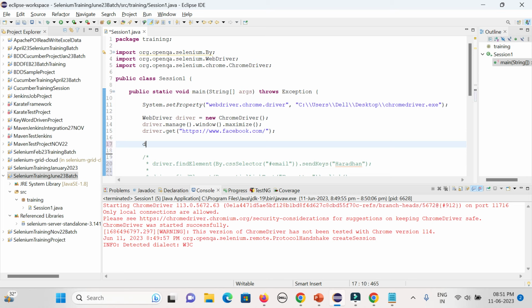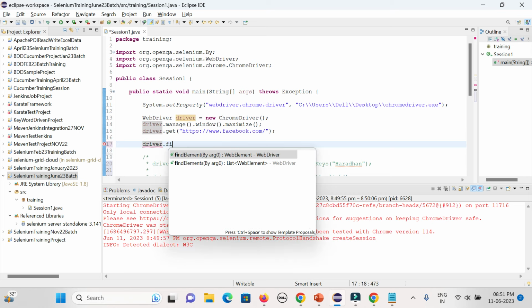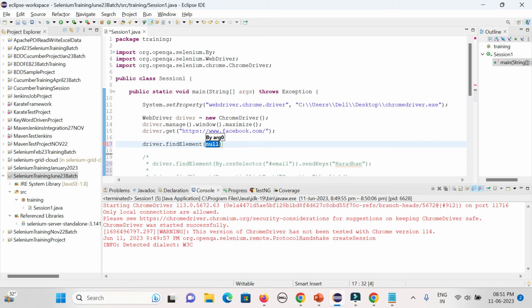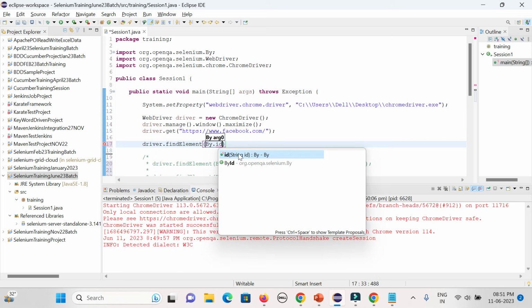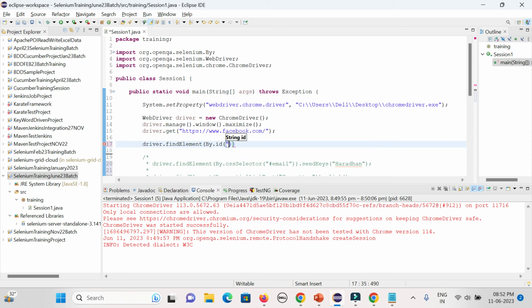So what I'll do is driver dot find element. You could see this is giving you an option called WebElement. The return type is WebElement, so I can store it in a WebElement. So findElement By dot id, and I can give the value email because that is the id. And I can store it into the WebElement because the return type was WebElement. So WebElement, and the field name is called emailField, or email text, that is the way I can give the variable name.